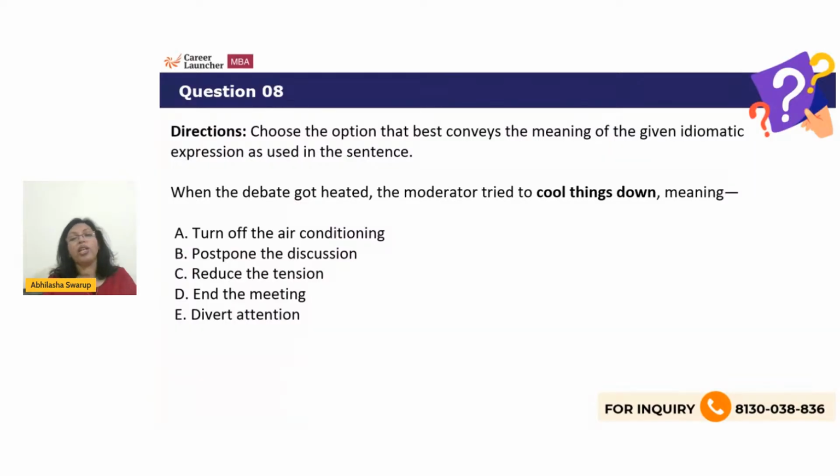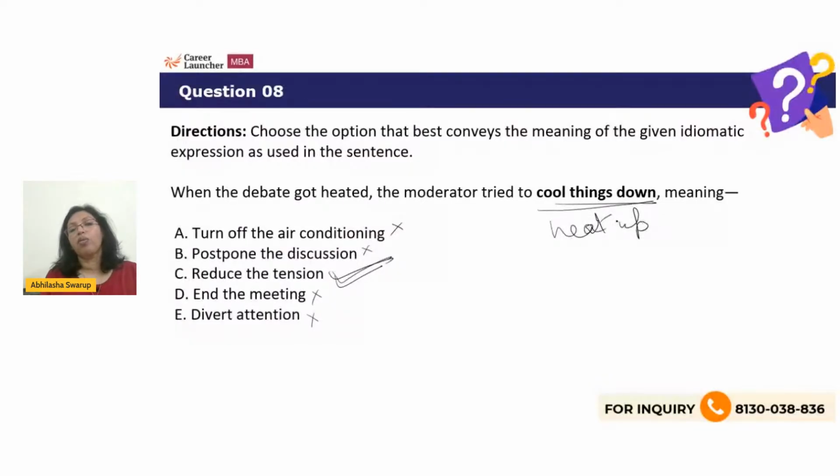All right, so to cool things down, of course, means to reduce the tension, not to turn off the AC, dudes. It is never going to be turning off the AC. It's not postponing the discussion, not ending the meeting, and not diverting attention. So, to reduce the tension, to cool things down. To heat up things, of course, is the opposite, right?